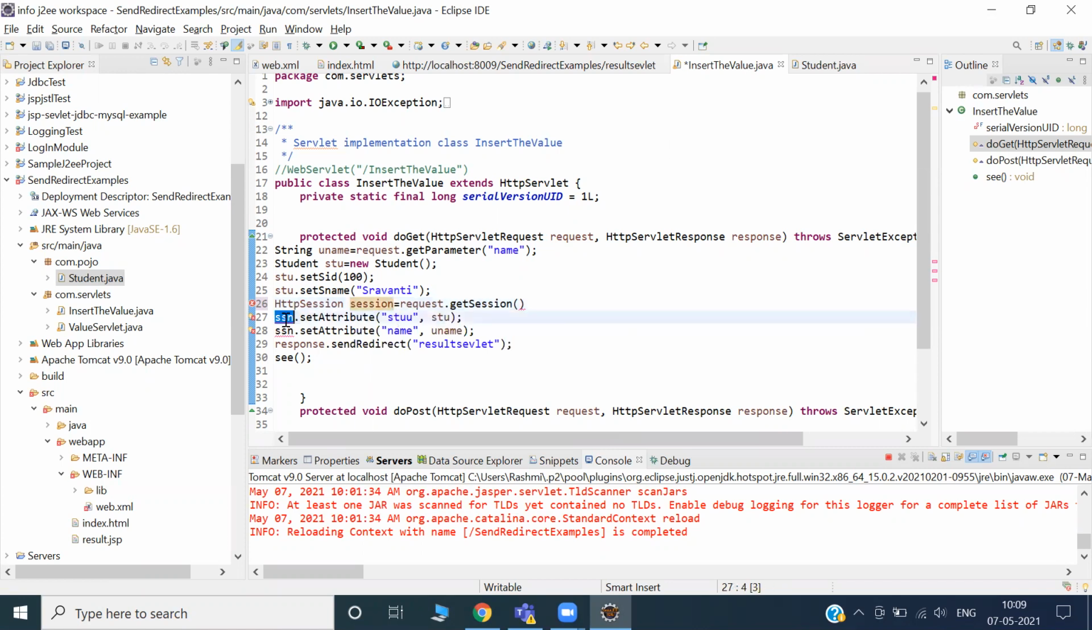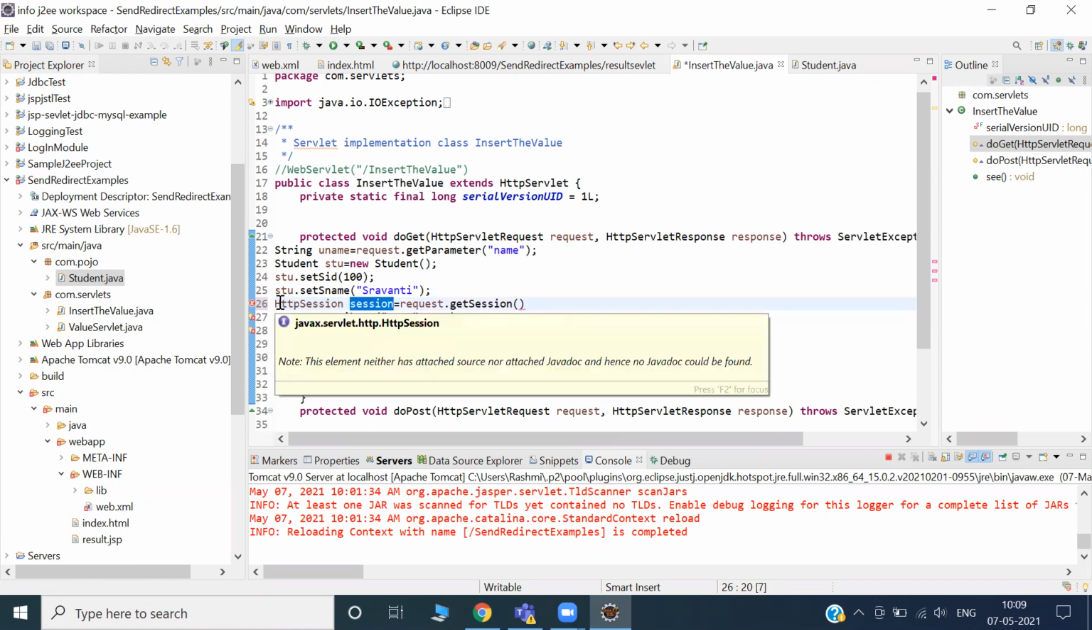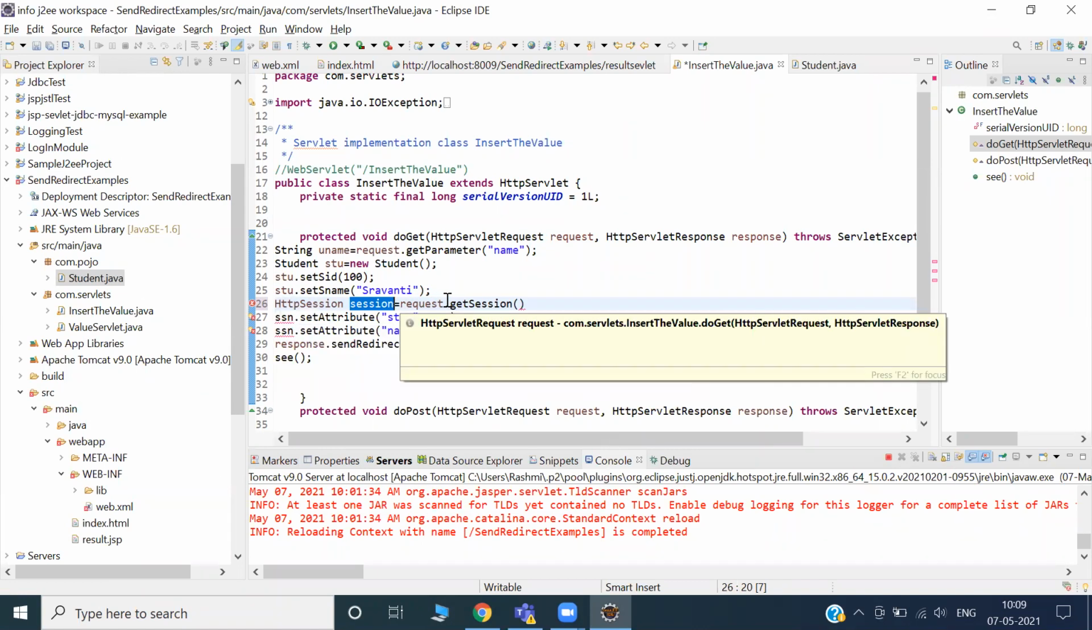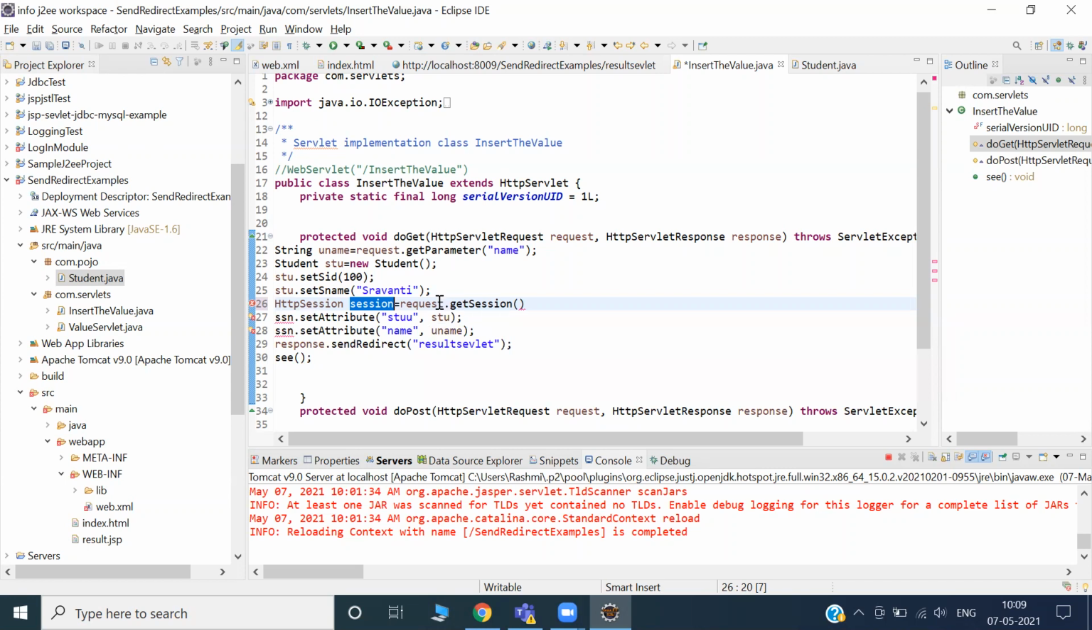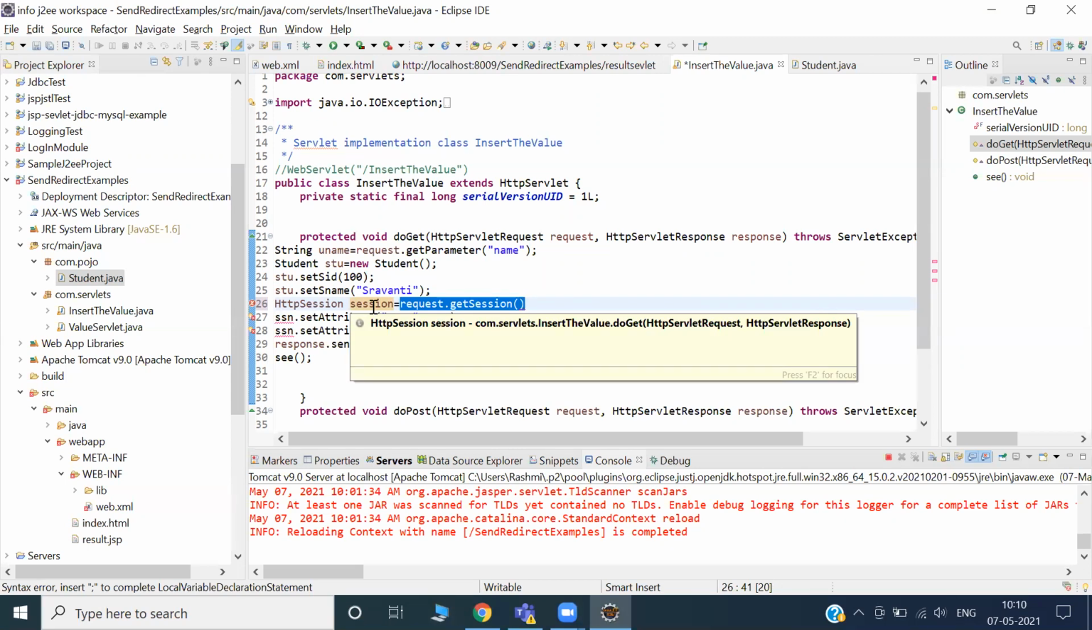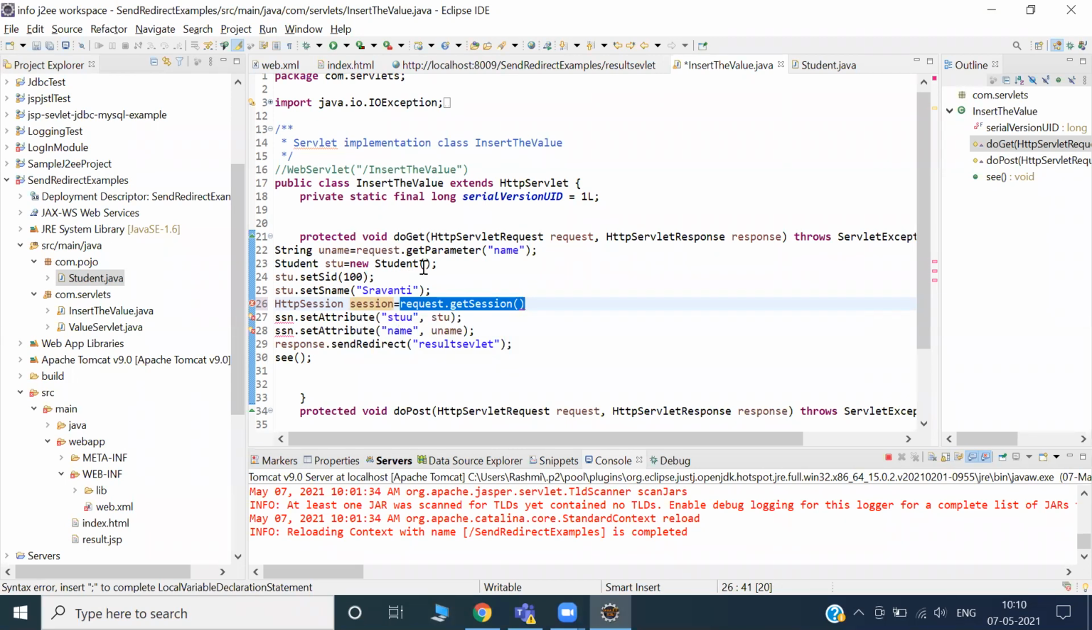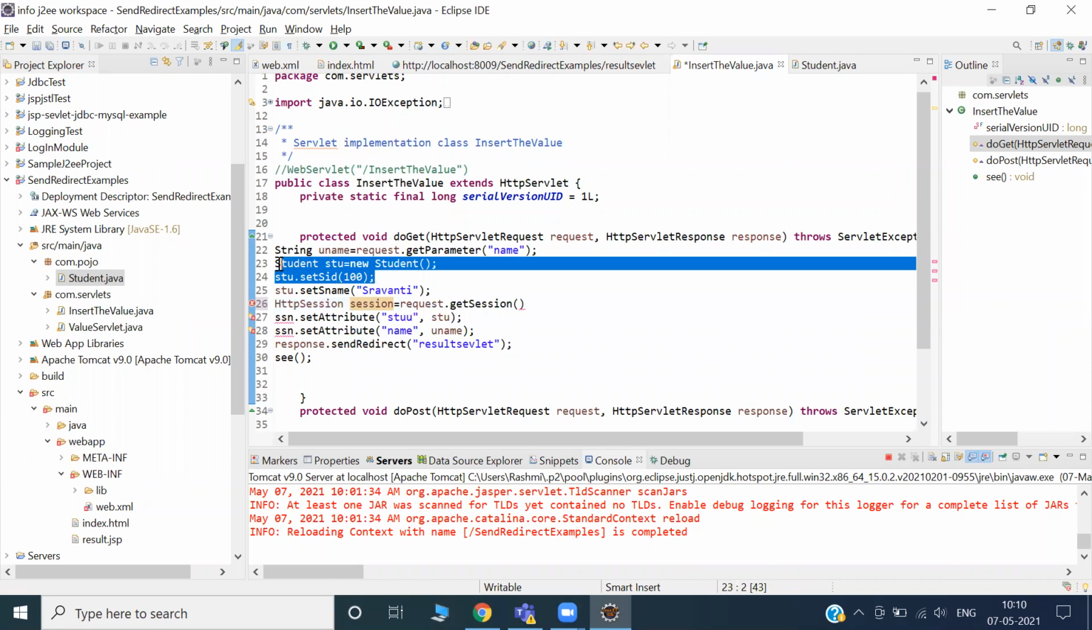What is the problem? I have created the object, but this time there is no new operator. Are you asking me why? The question is how to create an HTTP session object. See here, some control is in our hand.